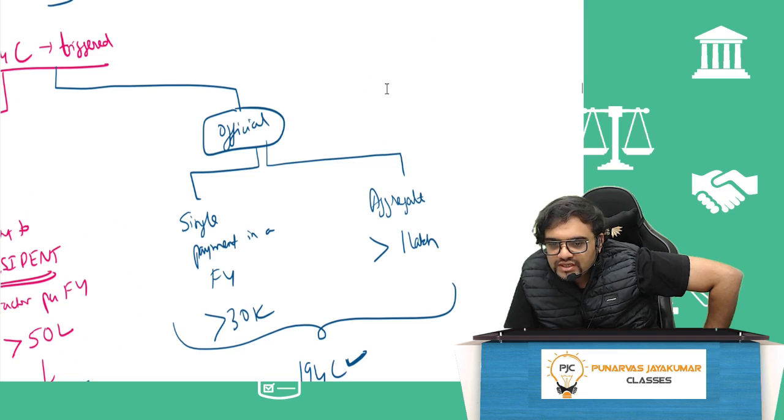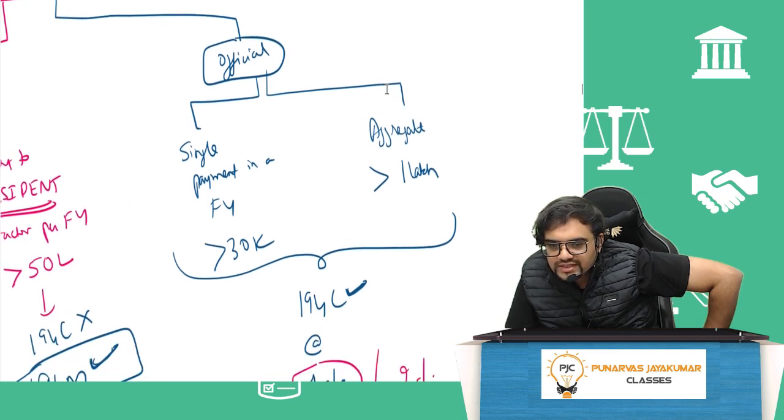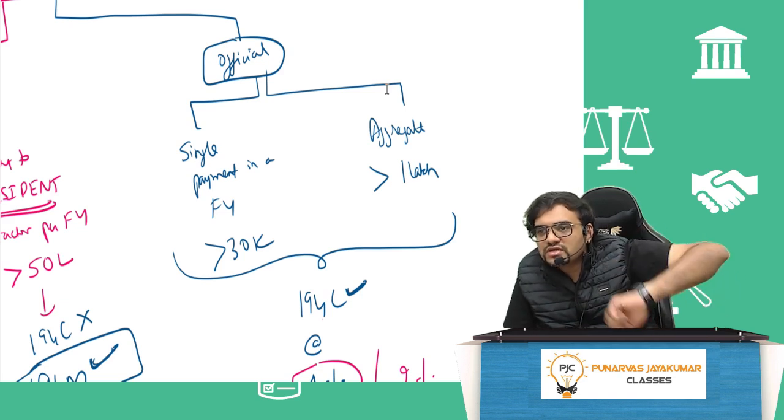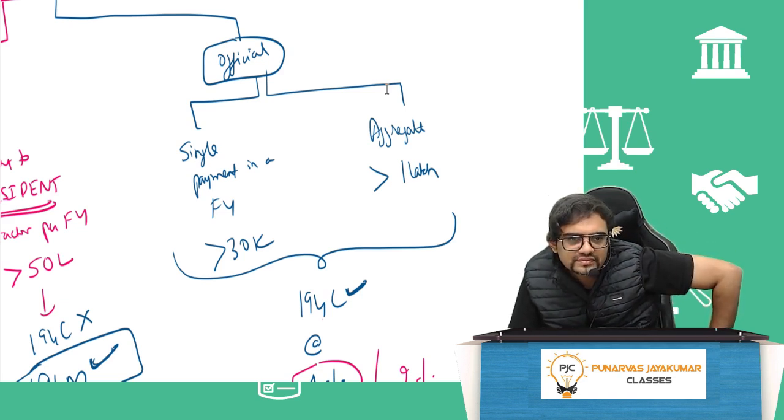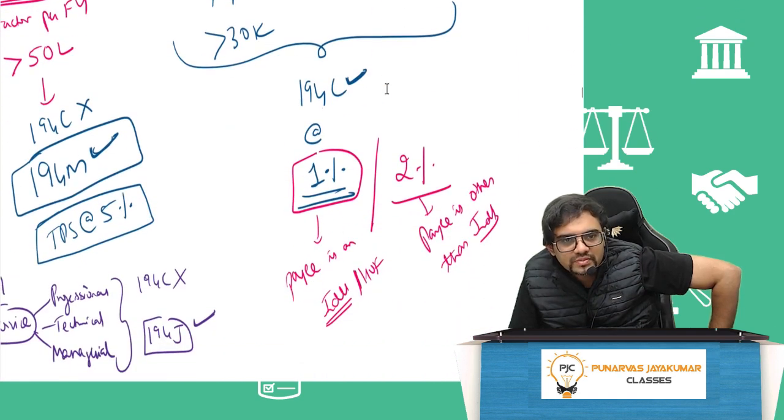So Virat Kohli is hiring somebody for, let's say, some training of his calf muscles. He is hiring a trainer, official purpose. He is hiring an individual. How much should he deduct? 1%. He is paying them 12 lakhs per annum. How much should he deduct? 1%. But if he is hiring a company where they will keep sending one trainer every day, how much should he deduct? 2%.